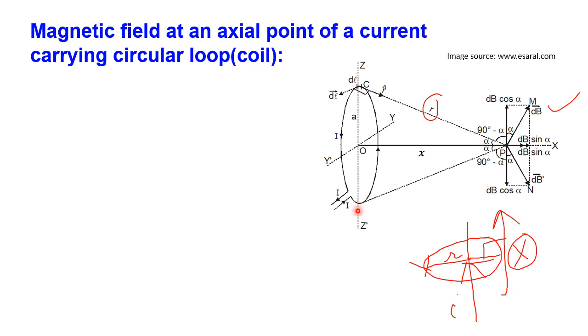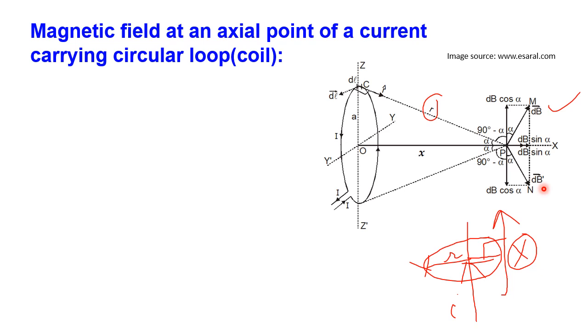With the current going inward, just imagine keeping your thumb perpendicularly inward to the display, then the curling of the fingers will come in the direction Pn. So the magnetic induction produced by this current carrying element dl will be along Pn, which is also dB. For our convenience here we represent it as dB dash, but that is also dB.